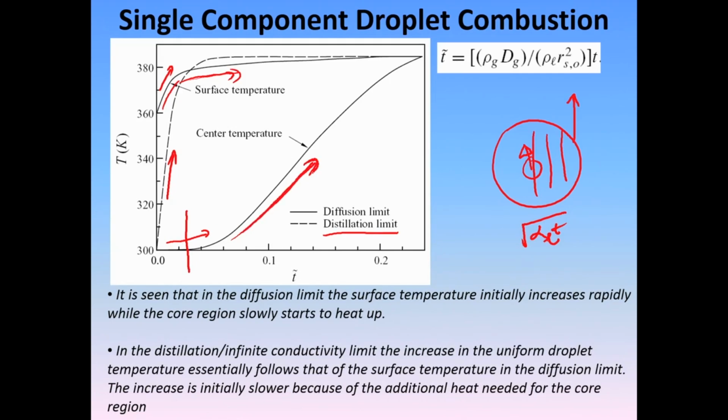Now, in the case of an infinite conductivity limit, as you can see, the increase in the droplet temperature is more like this, right. This is initially a little slower compared to this, if you look at the difference between the two curves. That is because here the entire thermal mass of the droplet is being heated, right. It is not just the surface. You have to take into account the full mass of the droplet, because everywhere the temperature is the same. It is not like the center temperature is lower, right. Everywhere the droplet temperature is like a horizontal line, and it just goes up with time. So, therefore, naturally there is a difference.